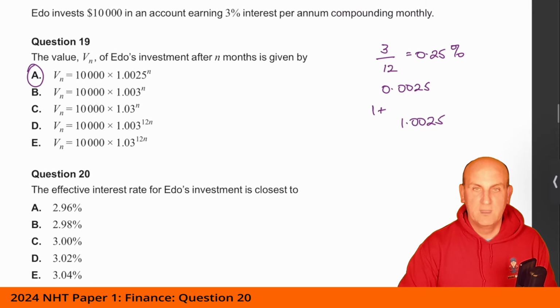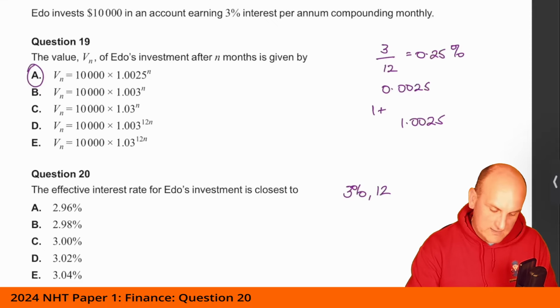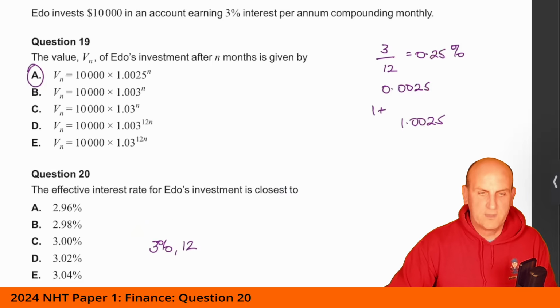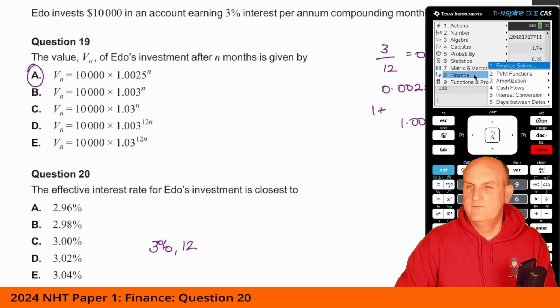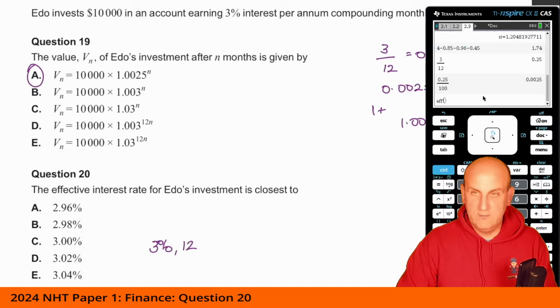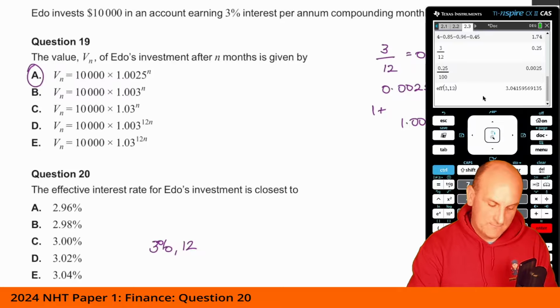Okay, so what have we got? We've got 3% compounding monthly. Now, why am I writing that down? Well, firstly, I'm writing it down in a place that the calculator is going to cover it. So let's move that over here, if you will. Bring up my calculator, because there is a great function called menu, finance, interest, effective interest, where if I do EFF and I put the rate of interest and I put comma and the number of compounding periods, then I get 3.04%. And again, that's nice and easy.